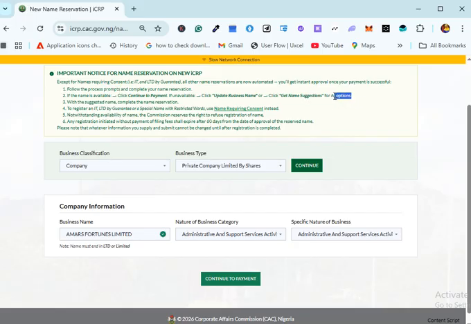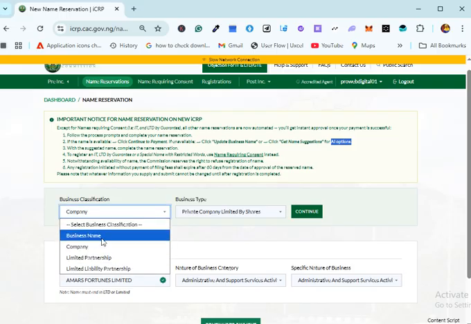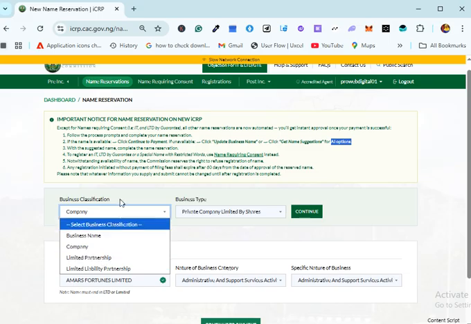For AI options, as you can see, this has already validated that AI has been included in the CAC portal, right? But what you need to know is that on this name reservation tab, there are only two things that you can do here: only business name and company. So don't be confused with the others, but for business name and company, you can check their name reservation here and confirm if they are actually available.